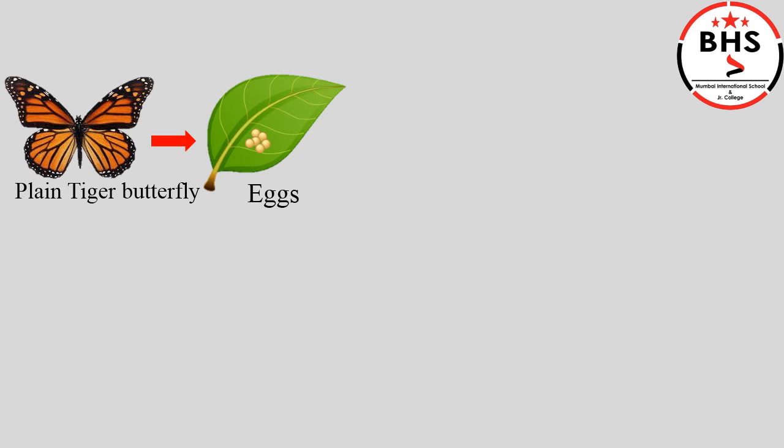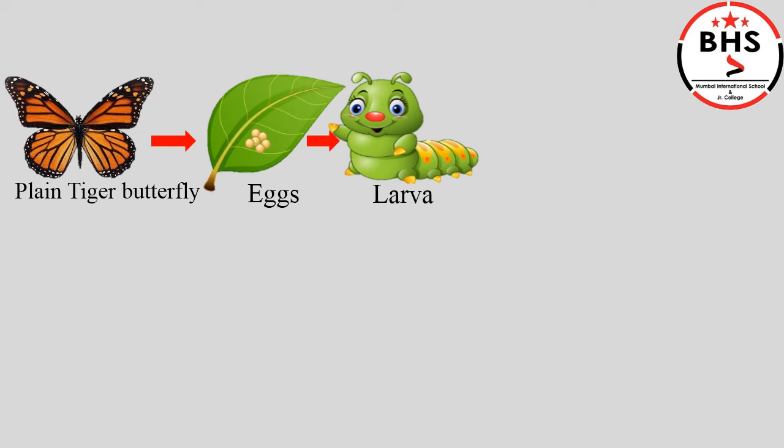Butterflies. Children, we all are aware of butterflies. There are different types of butterflies in our surroundings with different colors, size and features. Let us now understand how a butterfly is born. Here, let us take an example of a plain tiger butterfly. The adult butterfly first lays eggs on the milkweed dewy leaf. In the second stage, in 6 to 8 days, a larva comes out from the egg.